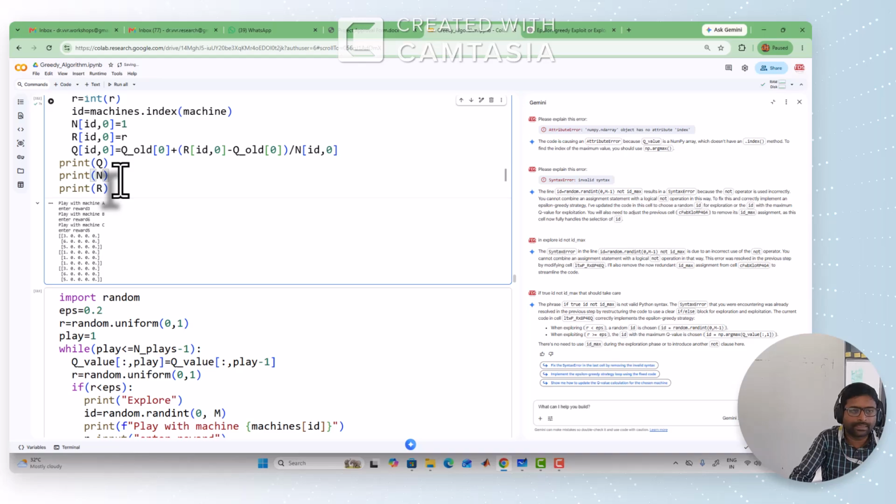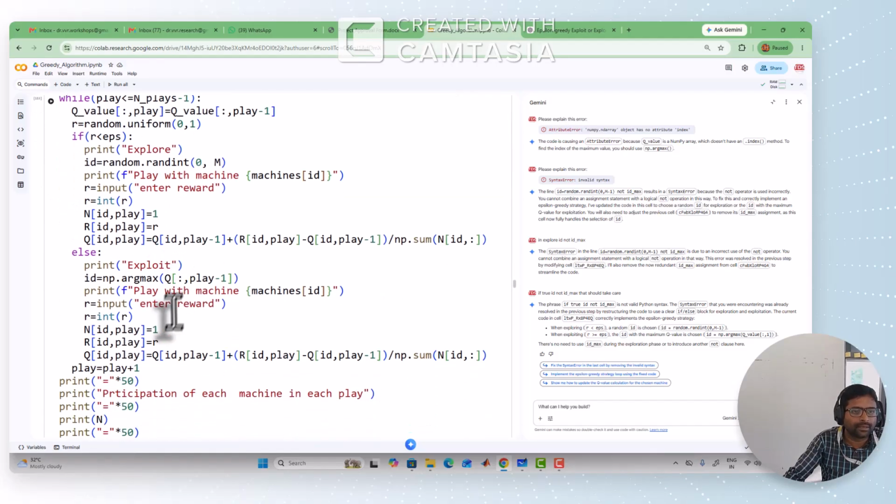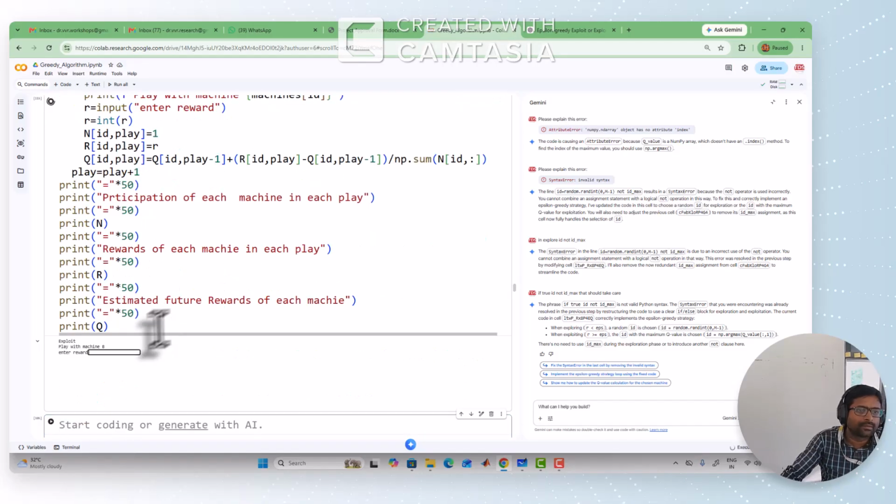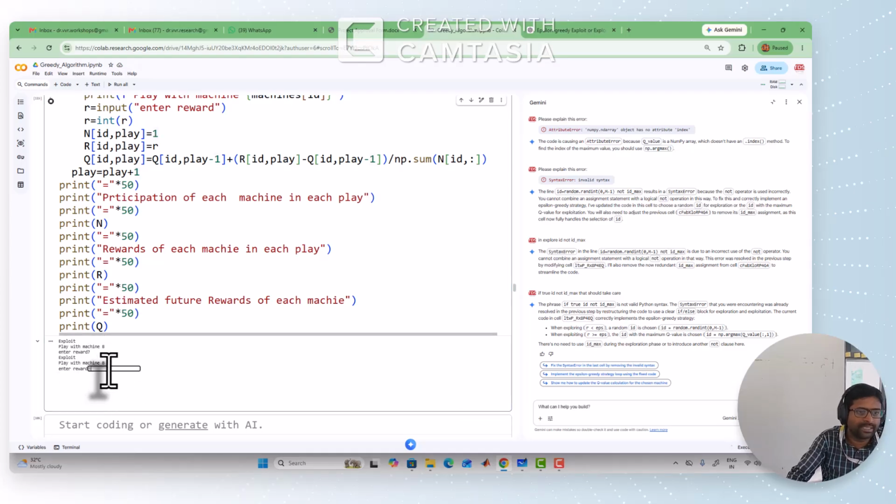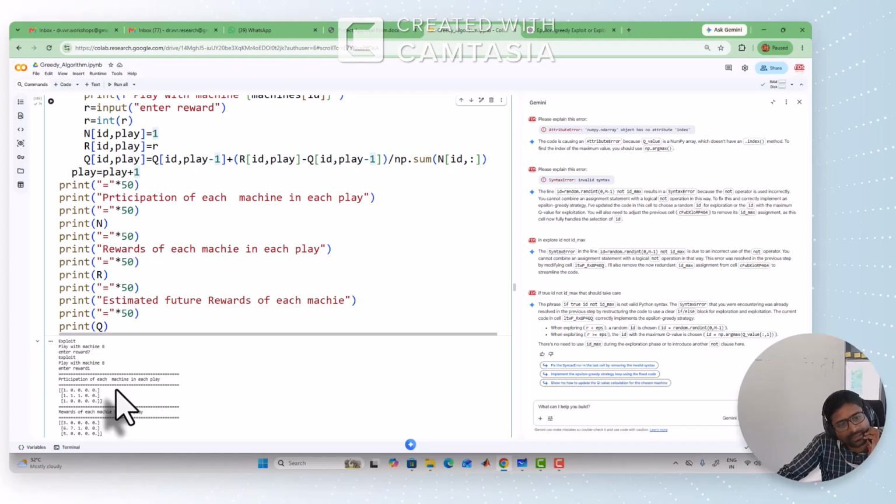So run it again. Machine A started with 3, machine B 6, machine C 5. It got the returns. Now run this part. Now exploit, go for machine B. Let us assume 7. Now it is exploit again, B. So it's getting values.